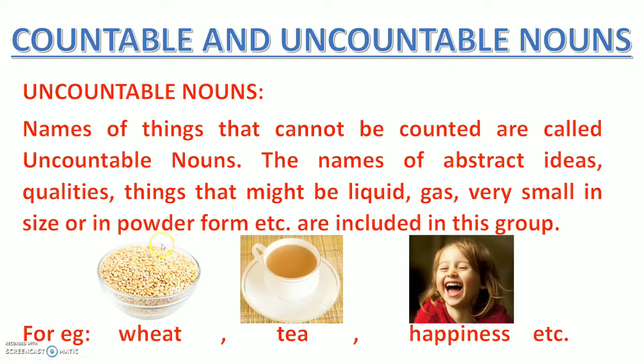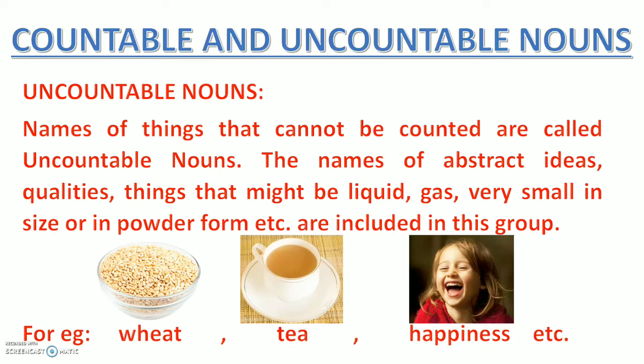Can you count the wheat in this bowl? It will be very challenging. It's difficult, right? Okay. And tea in this cup, right? It's in liquid form, difficult to count. And the happiness on this cute girl's face. Can you count it? Can you count the number of happiness here? No. It's difficult because happiness is an abstract idea. It cannot be counted. So hope you have understood completely now what are countable and uncountable nouns.